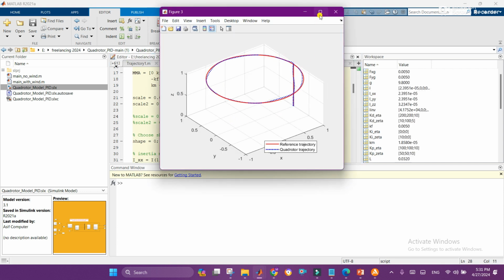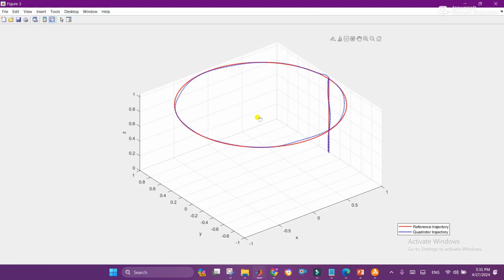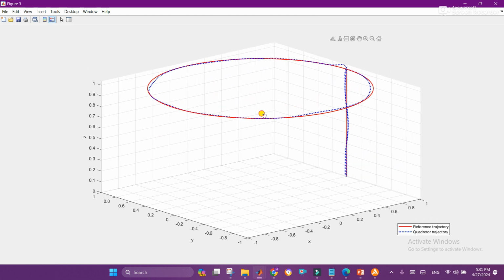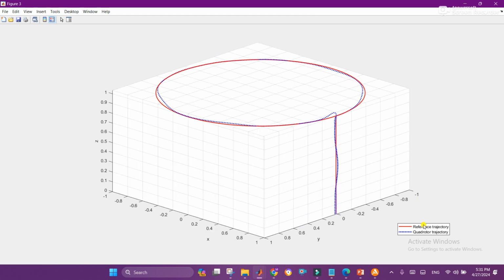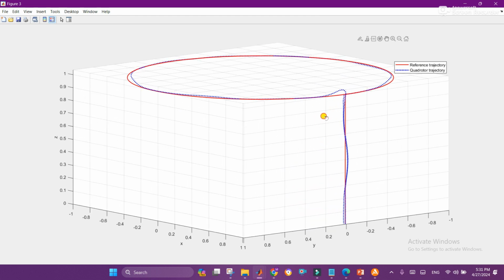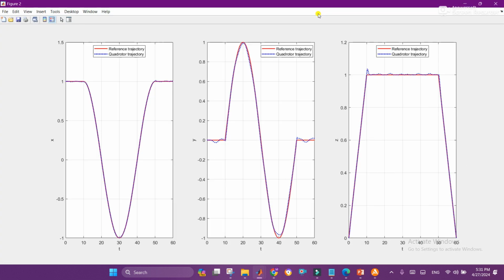Here you can see the trajectory tracking of the PID controller with wind. It is somewhat smooth, but with the wind there is some disturbance like this. And this is the reference trajectory of x, y and z as compared to the quadrotor trajectory. You can see the comparison here.